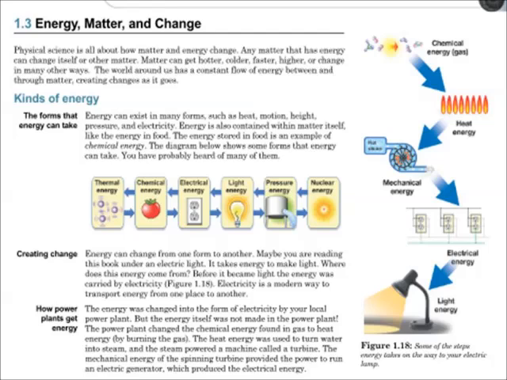The power plant changed the chemical energy found in gas to heat energy by burning the gas. The heat energy was used to turn water into steam, and the steam powered a machine called a turbine. The mechanical energy of the spinning turbine provided the power to run the electric generator, which produced the electric energy.